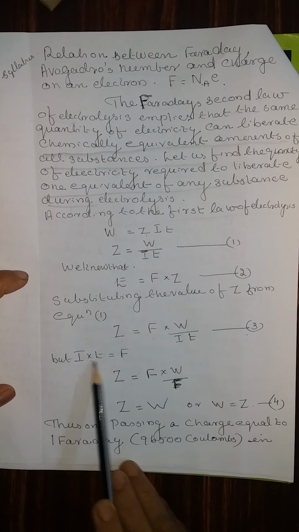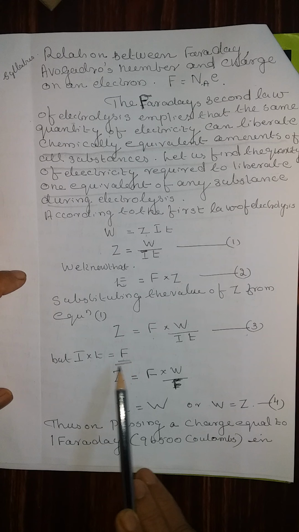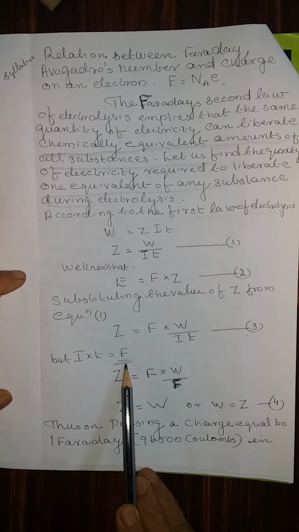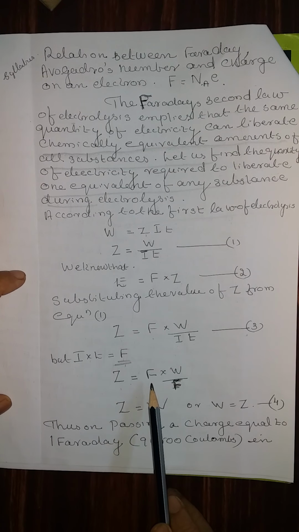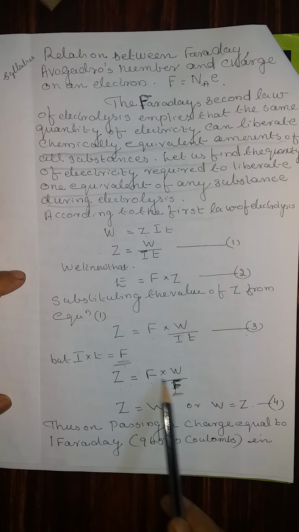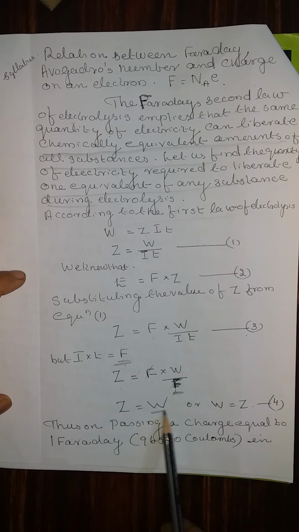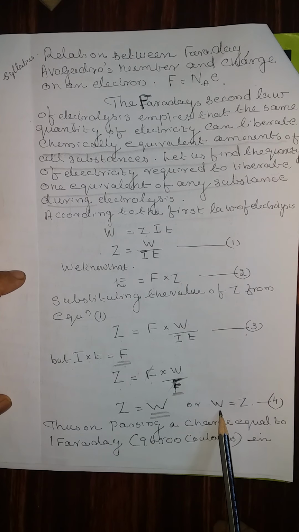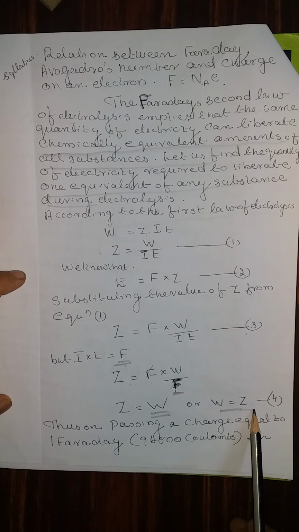But I into T is equal to 1 Faraday. So E is equal to F into W by F. F and F can be cancelled, E is equal to W, or W is equal to E.